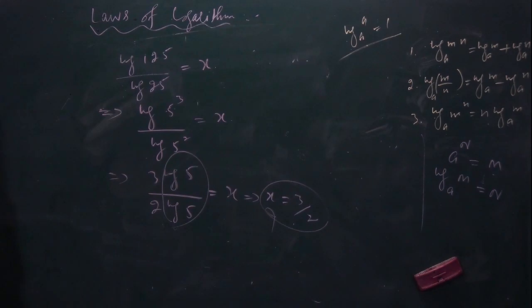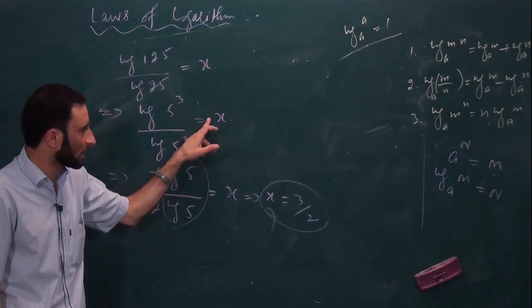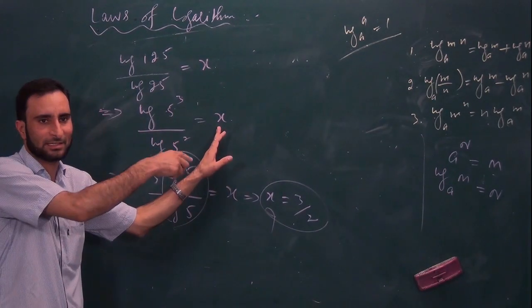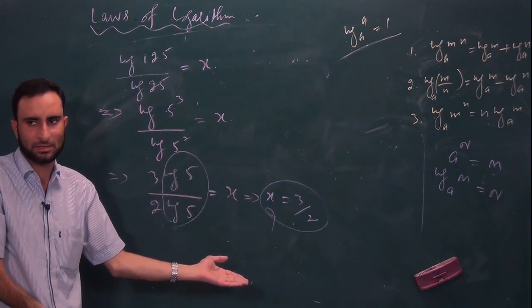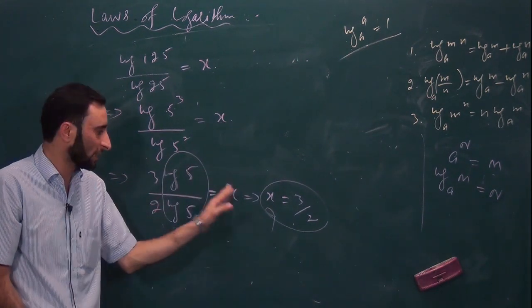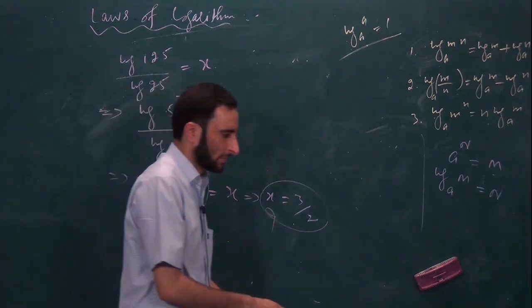Did you understand? Here if there is a log as well, you can again write in the same way, you can take log base 10 and you can find the value of x. But the value will not be like this. Is it clear?